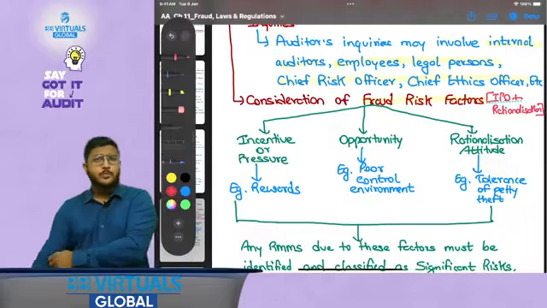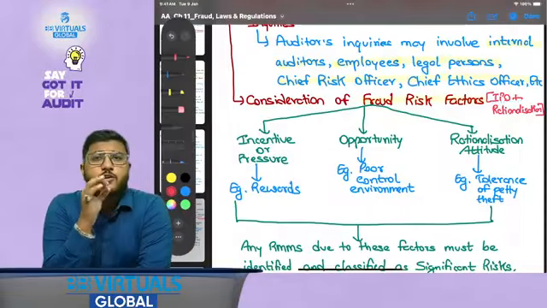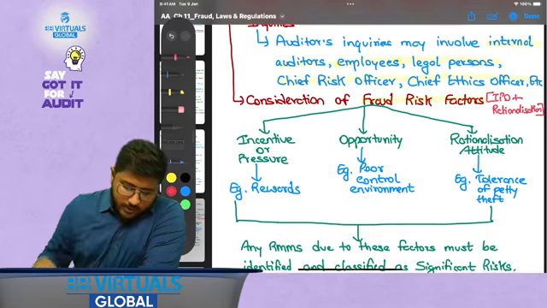So when I talk about IPO, I stands for incentive, P stands for pressure, O stands for opportunity, and R stands for rationalization attitude, okay. So incentive or pressure.